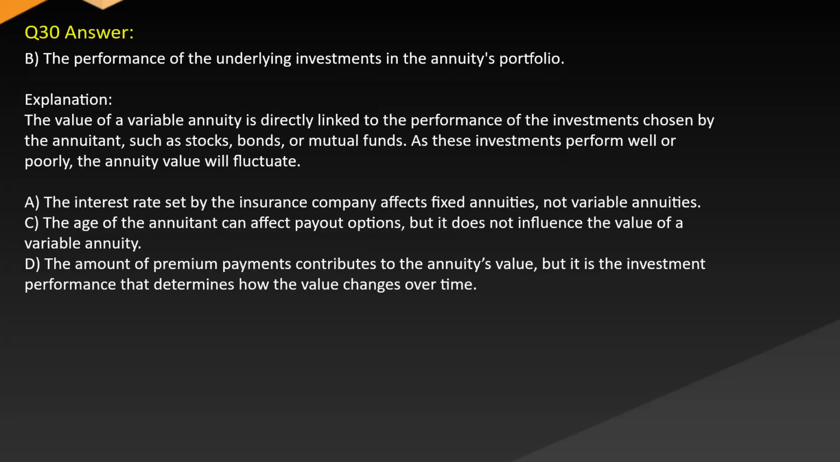Answer: B. The performance of the underlying investments in the annuity's portfolio. Explanation: The value of a variable annuity is directly linked to the performance of the investments chosen by the annuitant, such as stocks, bonds, or mutual funds. As these investments perform well or poorly, the annuity value will fluctuate. A. The interest rate set by the insurance company affects fixed annuities, not variable annuities. C. The age of the annuitant can affect payout options, but it does not influence the value of a variable annuity. D. The amount of premium payments contributes to the annuity's value, but it is the investment performance that determines how the value changes over time.